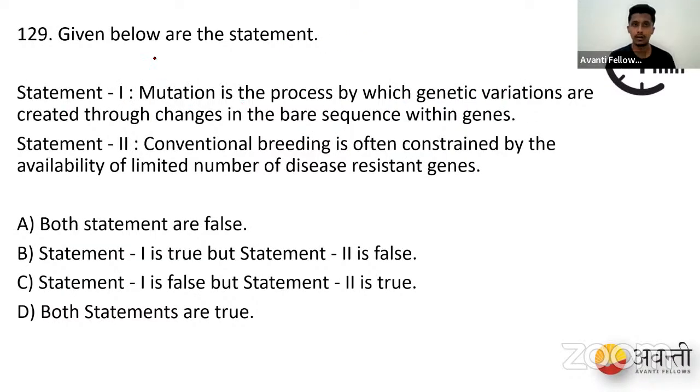We have another question. Given below are two statements. Statement 1: Mutation is a process by which genetic variations are created through changes in the base sequences within the gene. Statement 2: Conventional breeding is often constrained by the availability of a limited number of disease resistant genes. Both the statements are false. Statement 1 is true, statement 2 is false. Statement 1 is false, but statement 2 is true. Both the statements are true. So let's launch the poll. It should be very easy if you know the concepts.